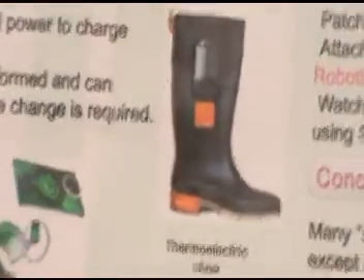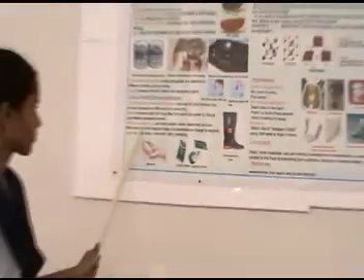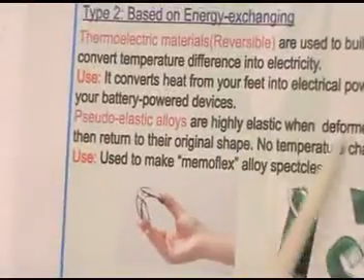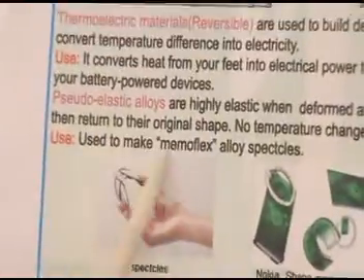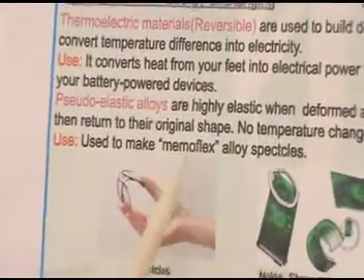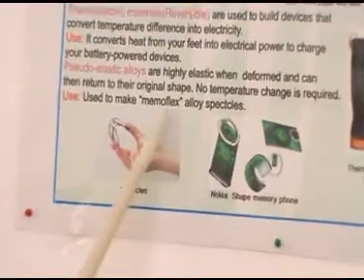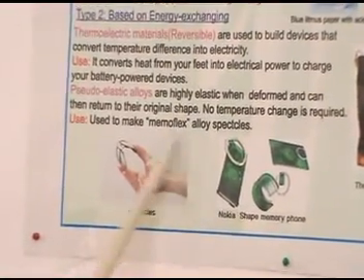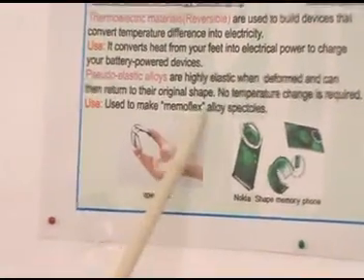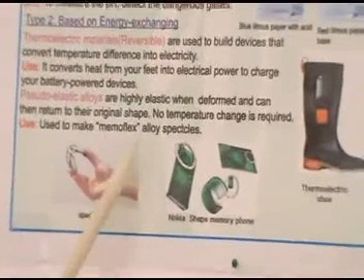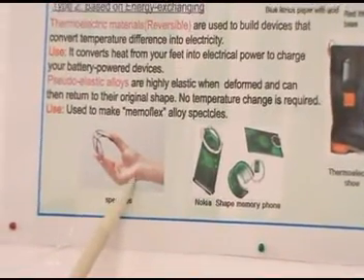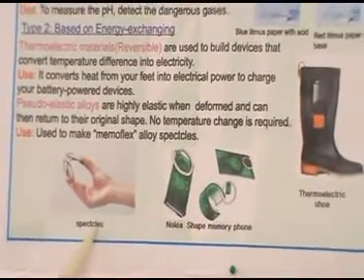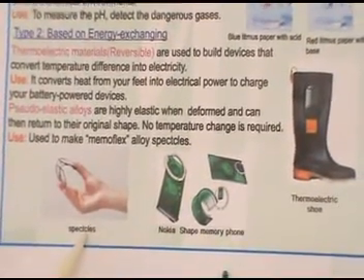Coming to another type, pseudo elastic alloys. Pseudo elastic alloys have high elastic strain energy, meaning they can take very large strain, and after the load is removed, they return to their original position. See the example: those spectacles are called Memoflex glasses, which can be bent with our hand. We can fold them into any form, and after removing the load, they come back to their original shape.